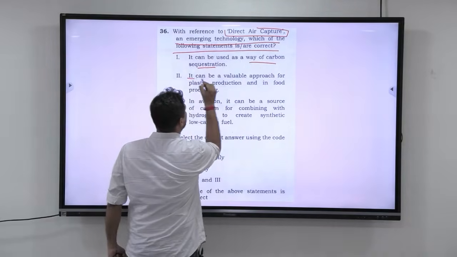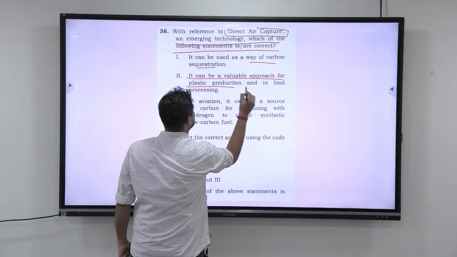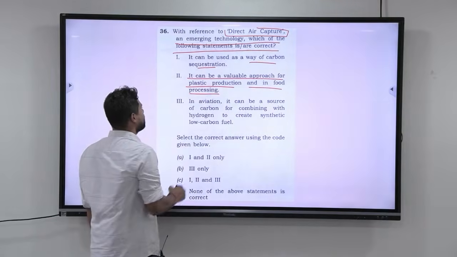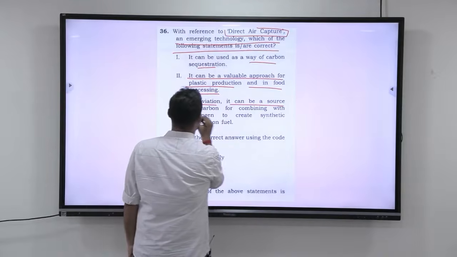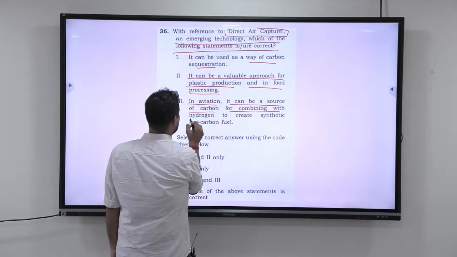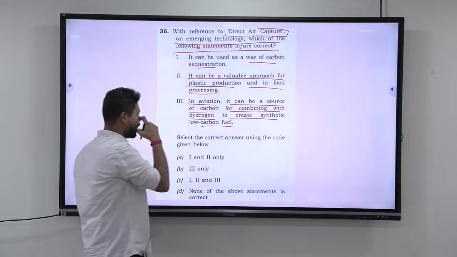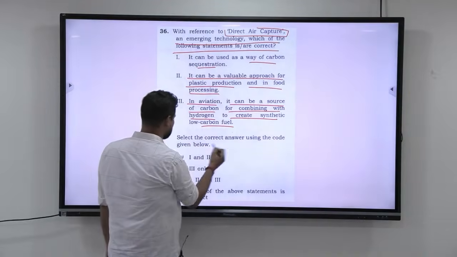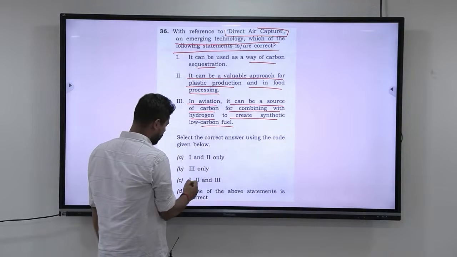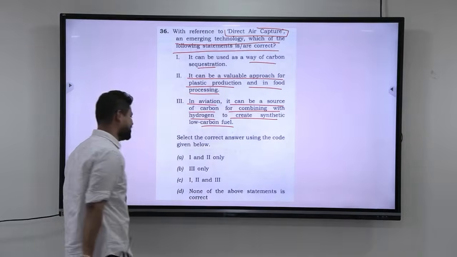Two, it can be a valuable approach for plastic production and in food processing. Three, in aviation, it can be a source of carbon for combining with hydrogen to create synthetic low carbon fuel. Select the correct answer using the code given below: 1 and 2, 3 only, 1, 2 and 3, or none of the above statements is correct.